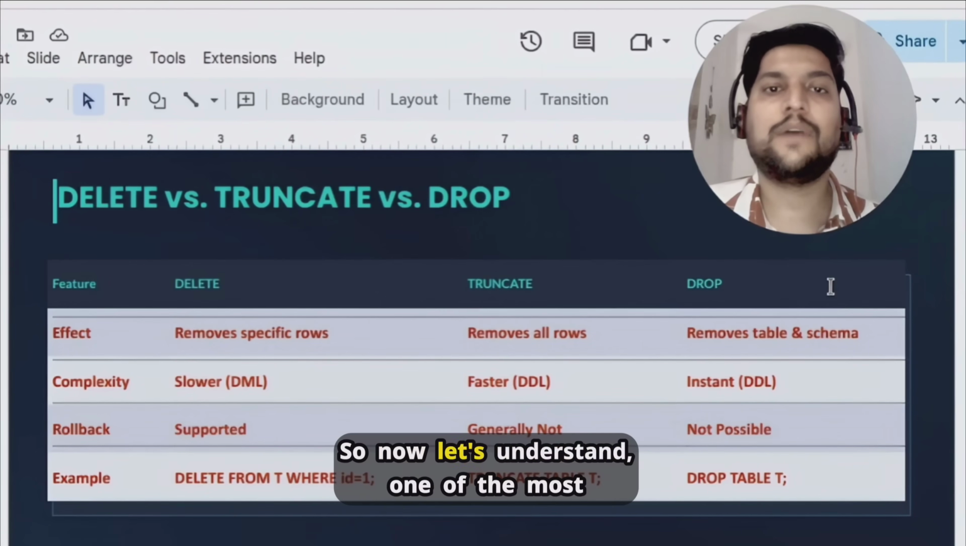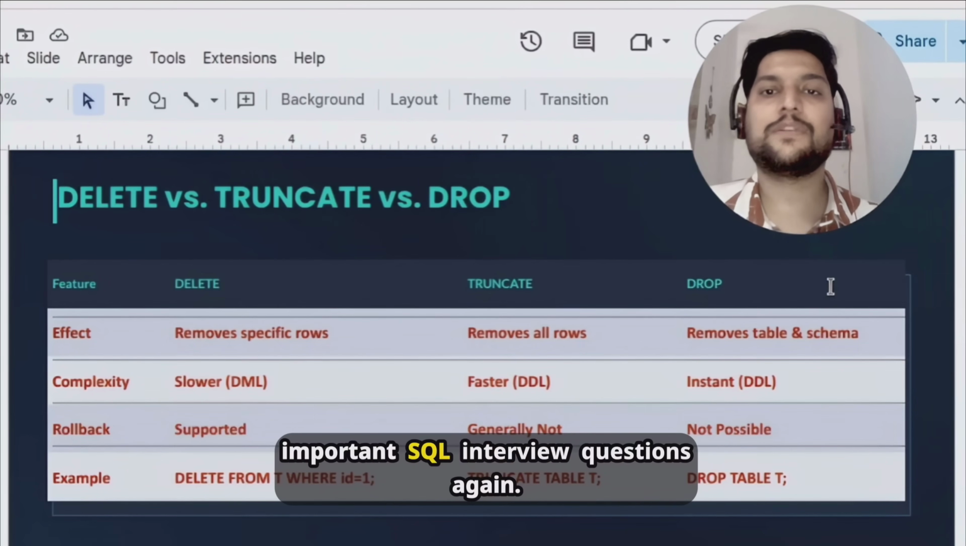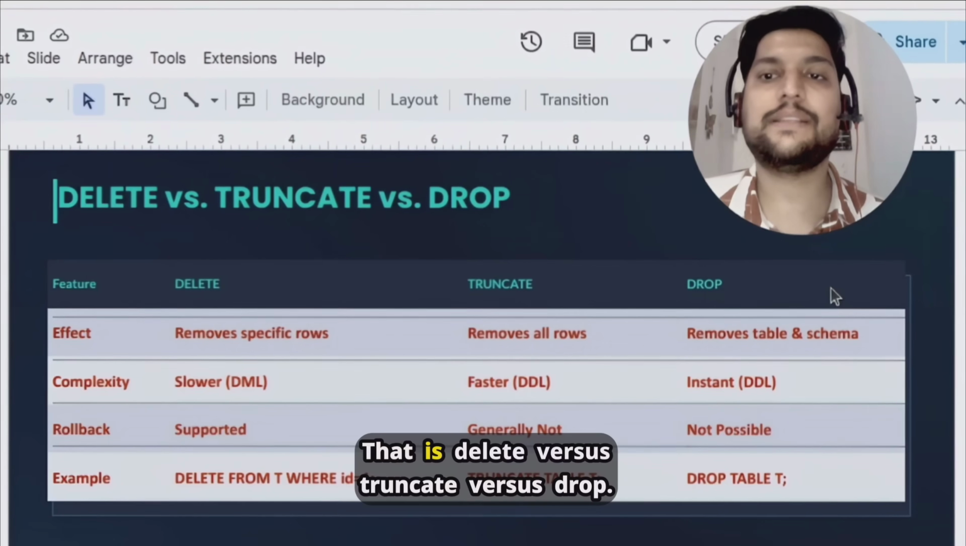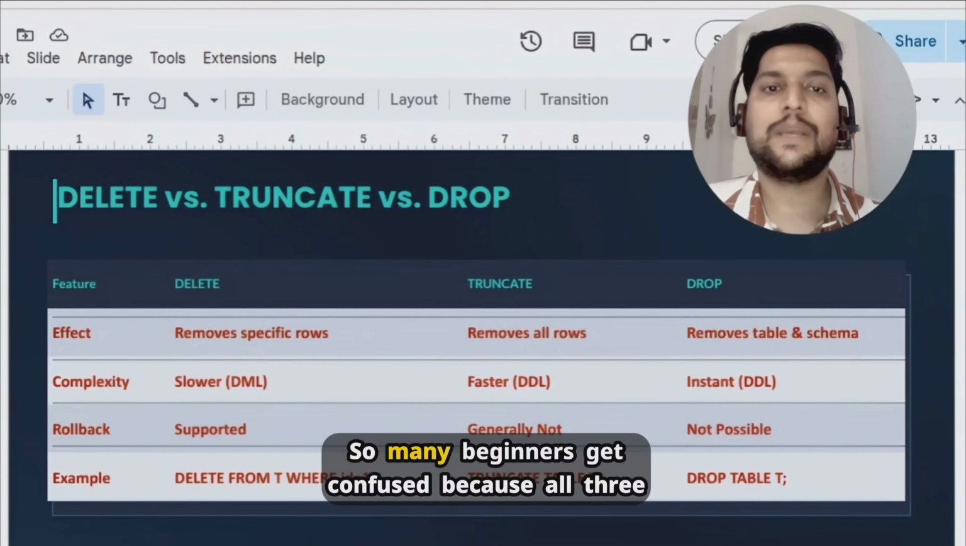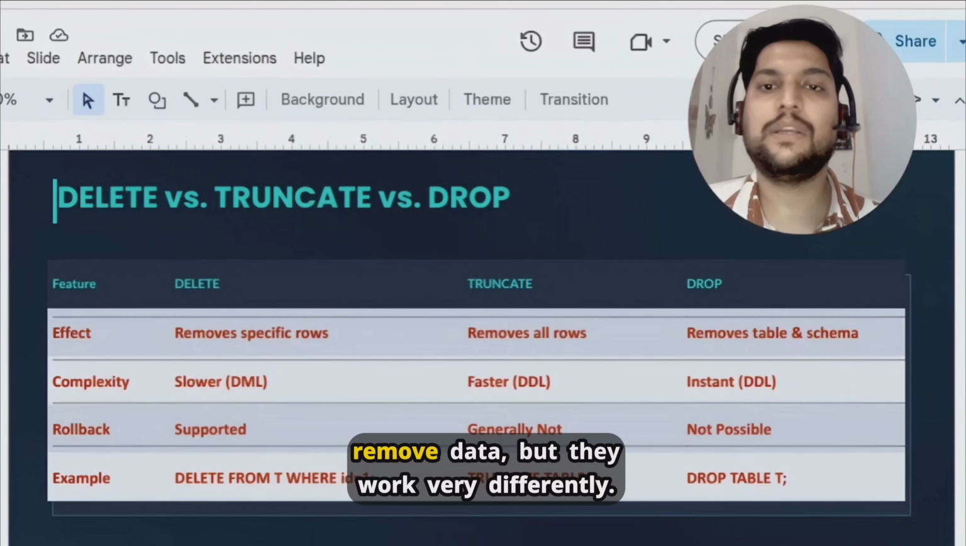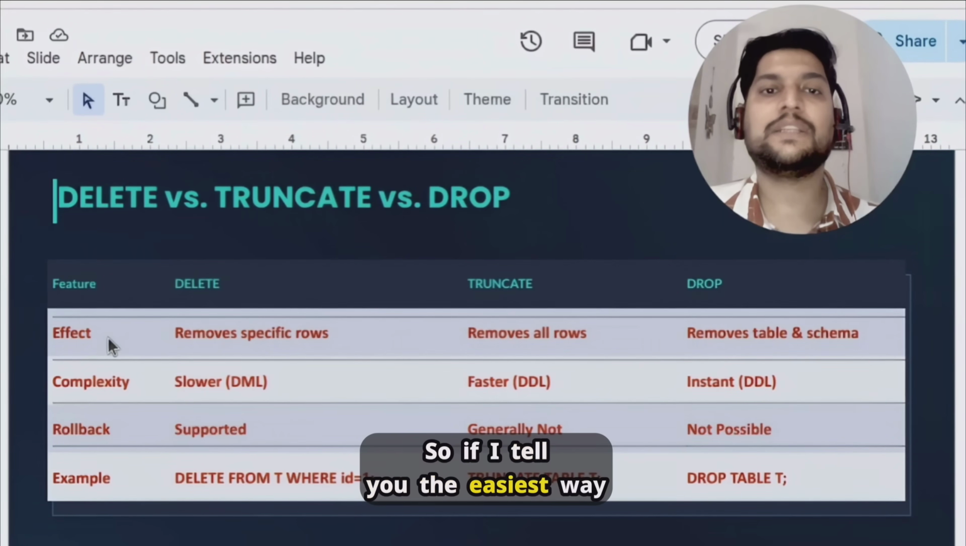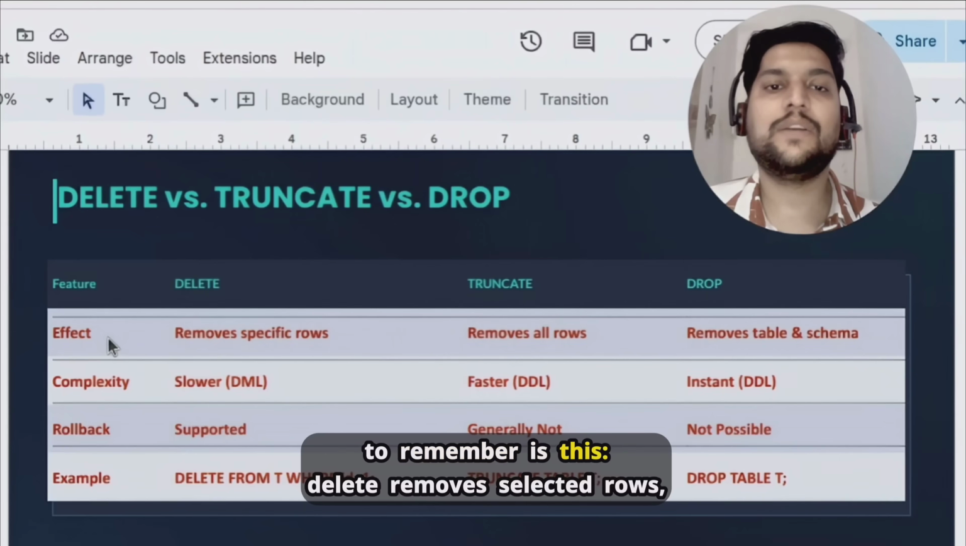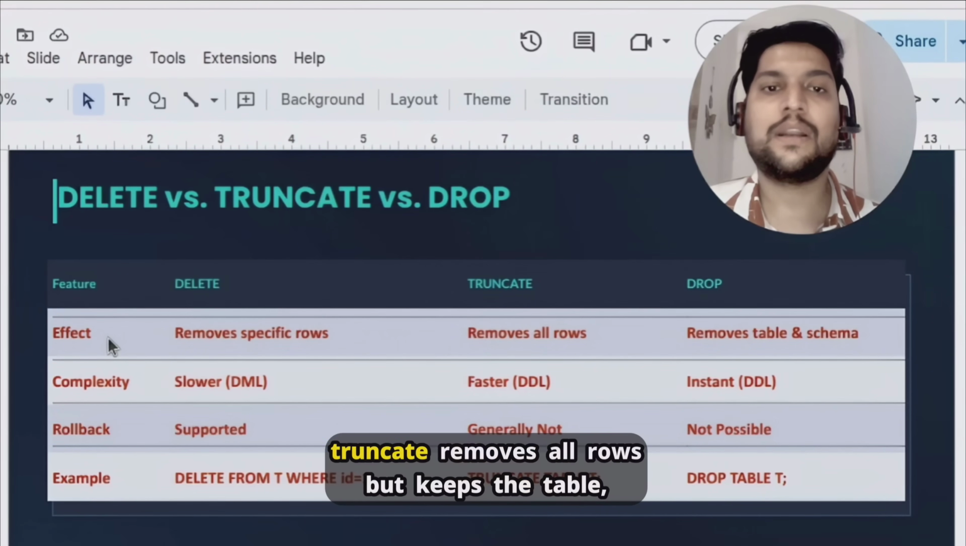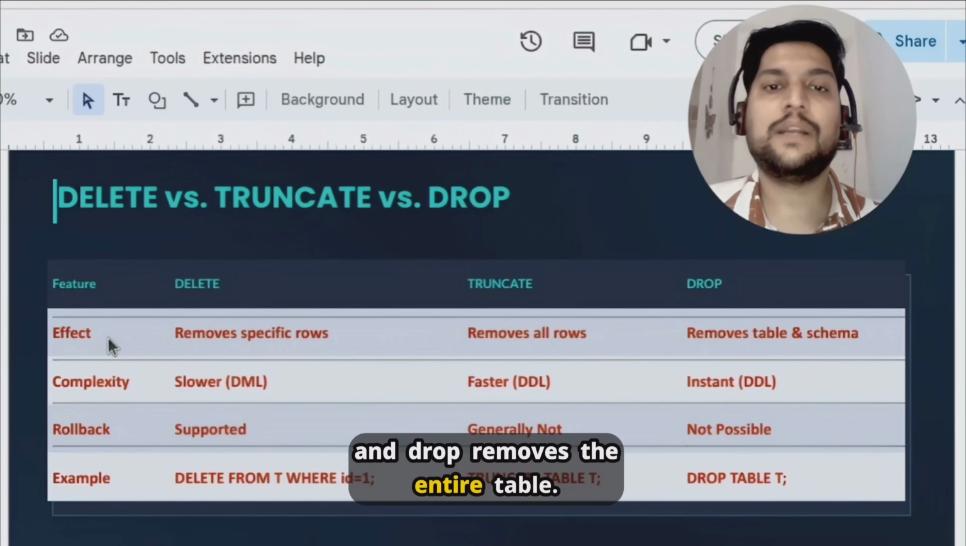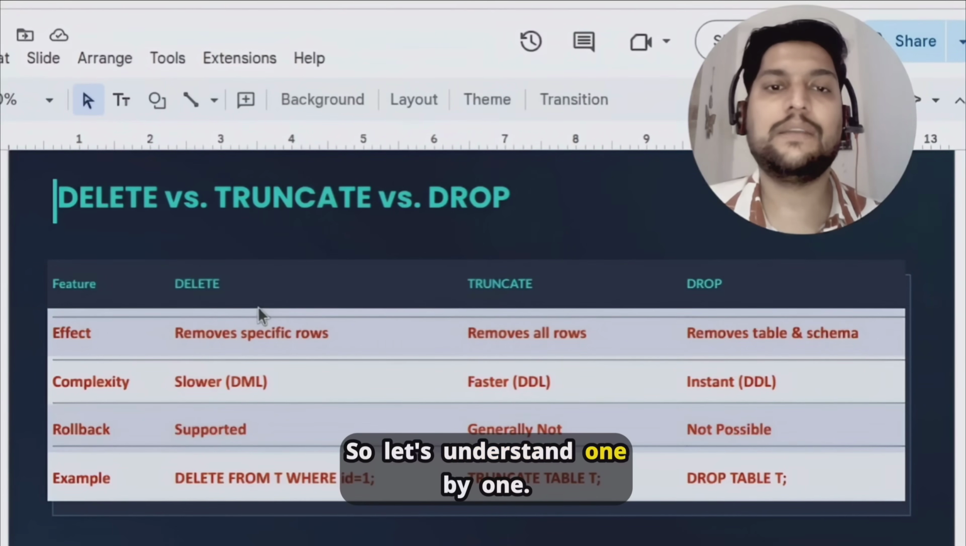Okay, so now let's understand one of the most important SQL interview questions again, that is DELETE versus TRUNCATE versus DROP. Many beginners get confused because all three remove data, but they work very differently. The easiest way to remember is this: DELETE removes selected rows, TRUNCATE removes all rows but keeps the table, and DROP removes the entire table. Okay, so let's understand one by one.